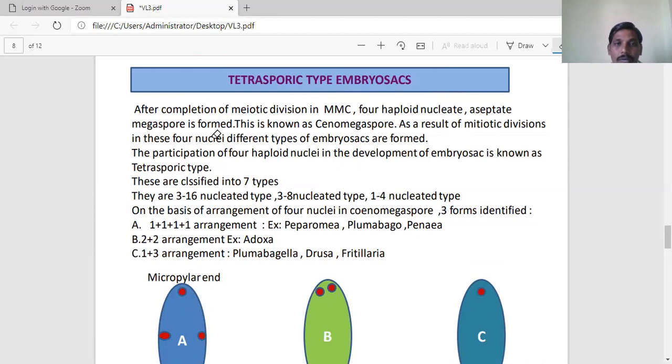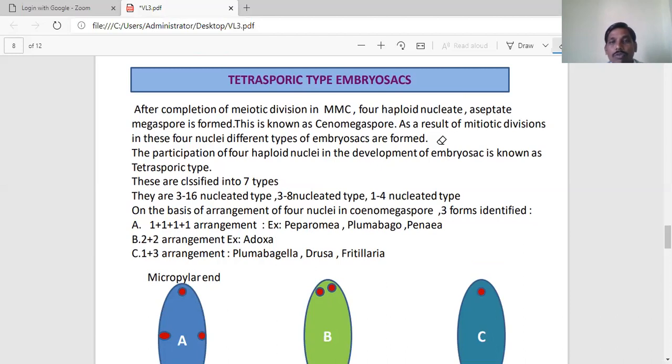So a single megaspore containing a number of nuclei is called a coenomegaspore. As a result of mitotic divisions in these four nuclei, different types of embryo sacs are formed. So we are discussing the tetrasporic embryo sac.